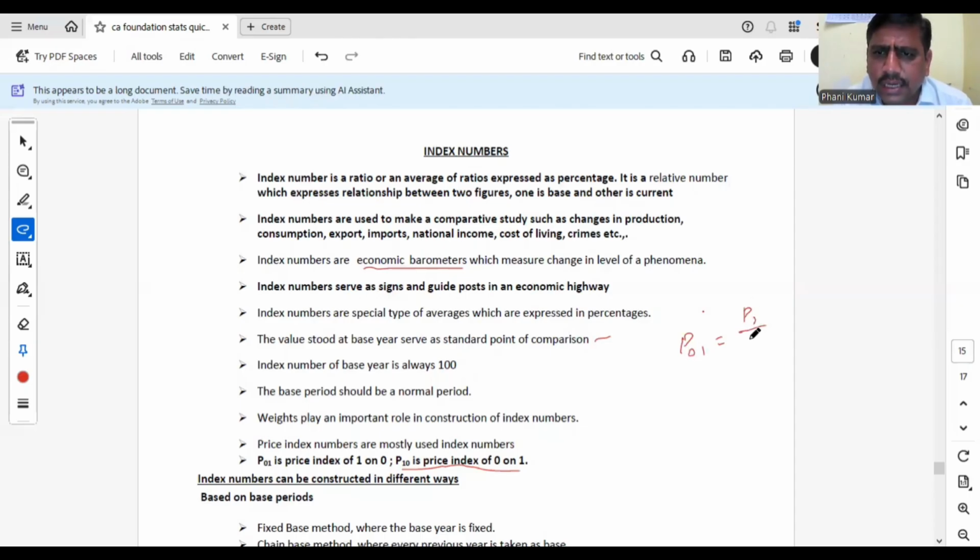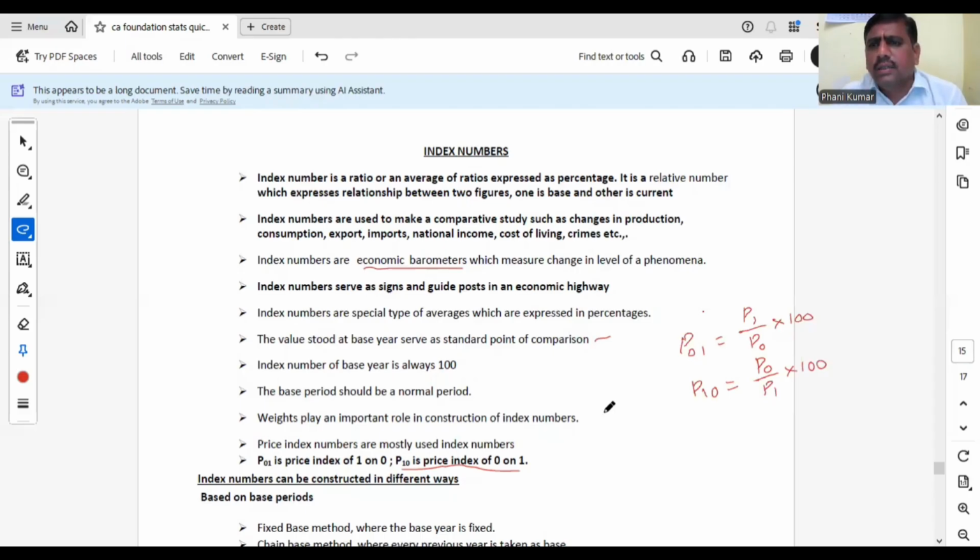By base year is P0 into 100. Similarly, if you reverse the times, that means 0 is the current year and 1 is the base year. Then our formula will be reversed, P0 by P1 into 100. Okay, that is P01 and P10.